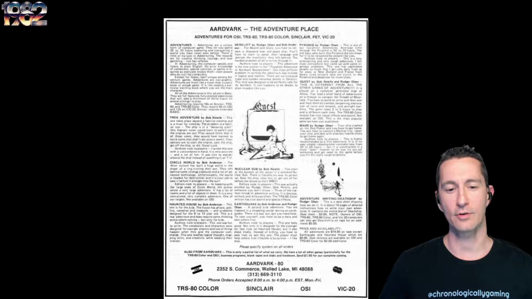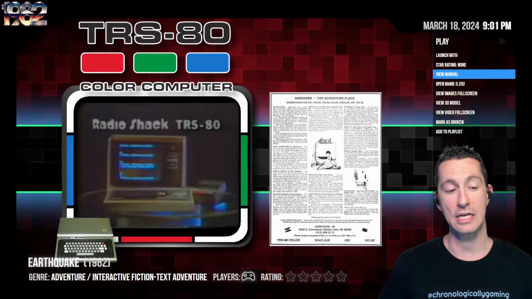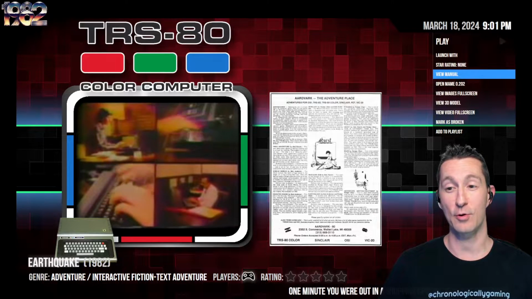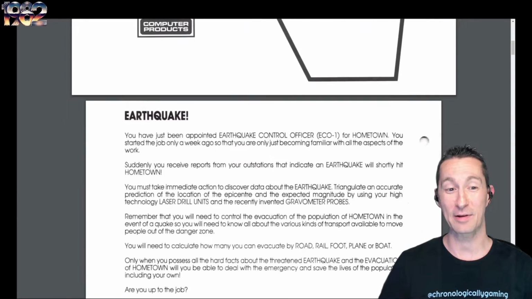You're trapped in a shopping center during an earthquake. It's the kids game where you do an earthquake? Okay, I'll take that. But that's all we have for artwork. And kind of a little cheating, because this Earthquake game is not found on the Color Computer Archive. All I have for Earthquake on the TRS-80 is the electronic book called Earthquake on Your TRS-80 Color Computer.